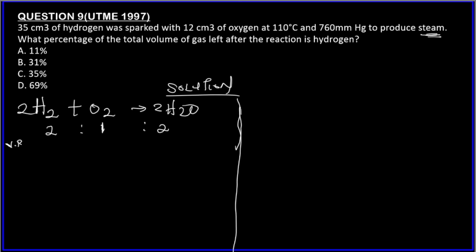Volume before sparking. We have how many? We have 35 centimeter cube of oxygen, right? Sparked with 12 centimeter cube of hydrogen. The product does not have a volume yet because no product has been formed before sparking.